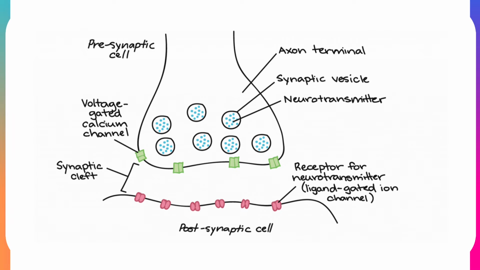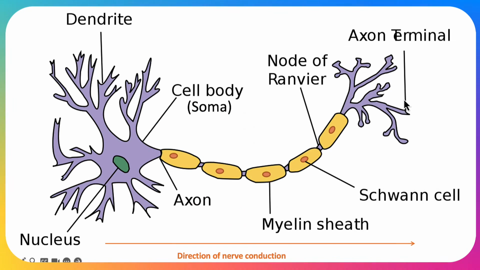Now, we're going to talk about the synapse in the last part of this video, but it's the junction between two neurons, and because the nerve conduction goes in this direction, this is the end of the nerve conduction, and it needs to then jump to either another neuron or to an effector, and it does that via a neurotransmitter. So at the axon terminal, this is where the neurotransmitter starts. More on that when we do the synapse.